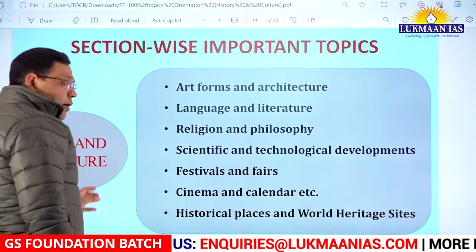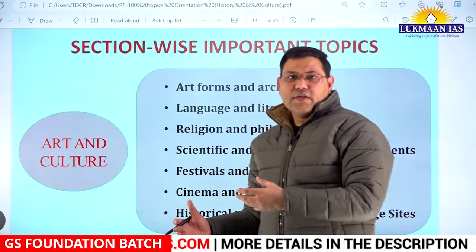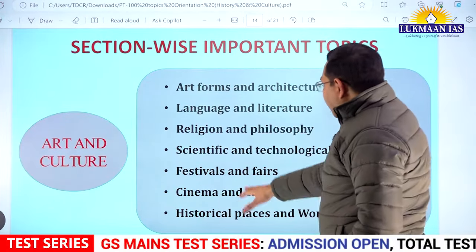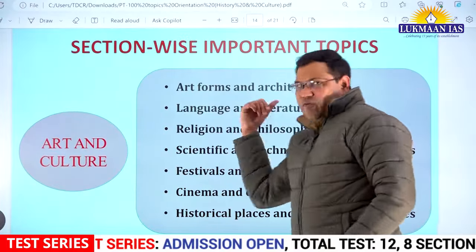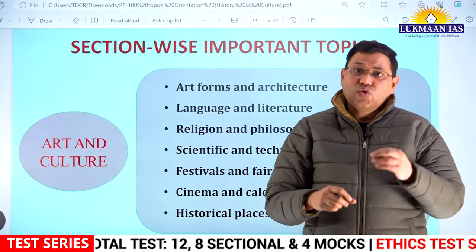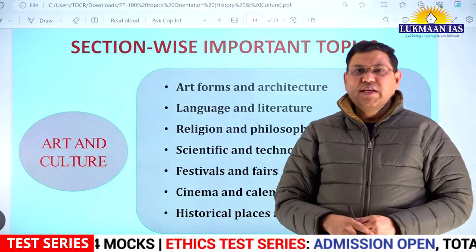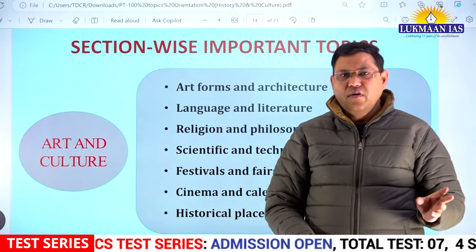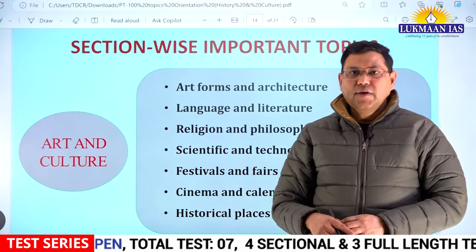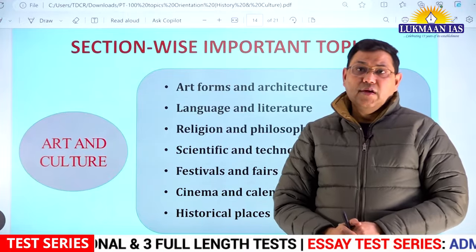Now I come to the last section and important topics of history and culture. Art and culture is the section, and the key topics are art forms and architecture. When I say art forms, it includes performing as well as visual arts. So dance, drama, music, painting. UPSC has asked questions, if not frequently, then occasionally, from one or the other area related to art forms. Then architecture. Architecture is a pet area in mains also, so you must study it well.